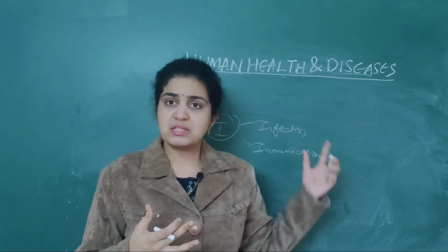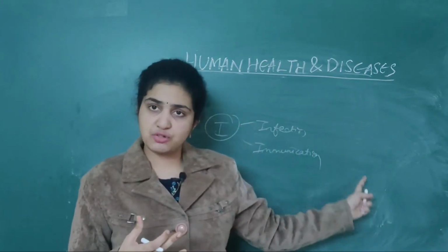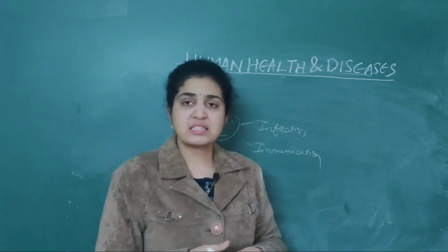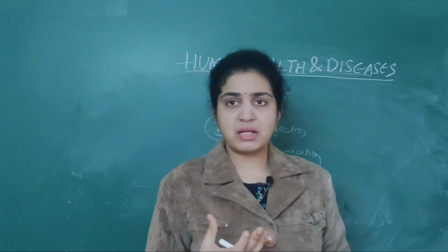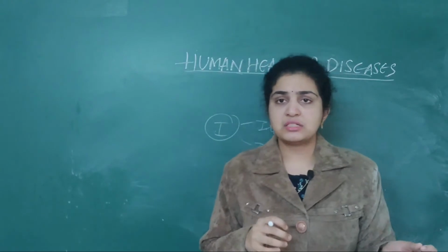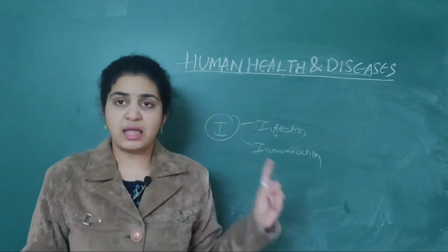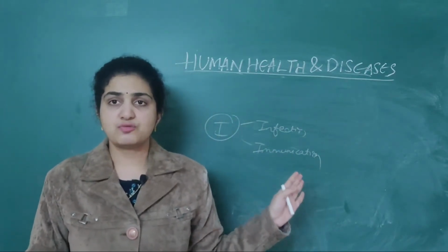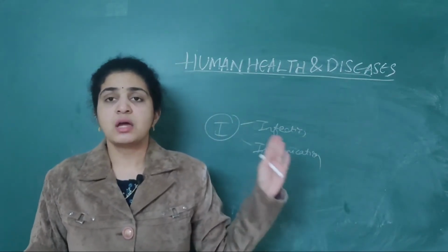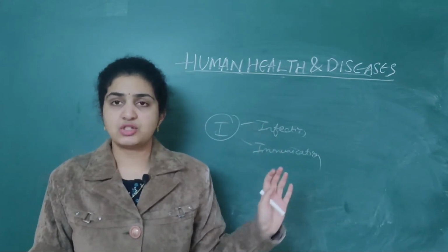And what are the examples? I told you infection and immunization for active immunity. For passive immunity, it is mother's milk. From mother's milk come IgA antibodies. I have told you four types of antibodies are present. So IgA antibodies are transferred from mother to fetus during birth actually.